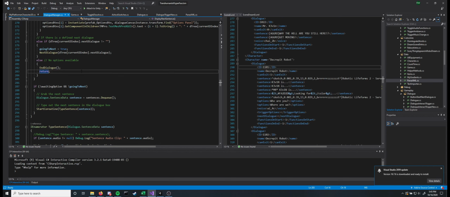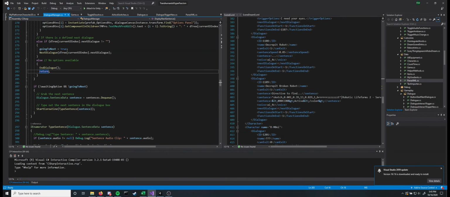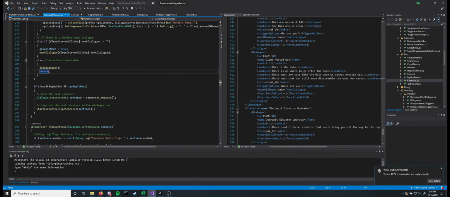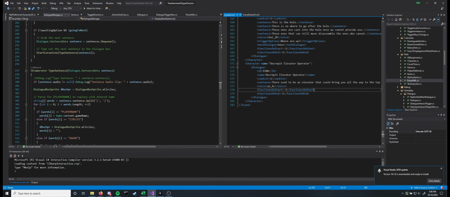So if I want, say in here, I want a dialogue to just exit, wherever the last one is, I can scroll down. Here's a good choice. Right here, there's a sentence, there's a voice, there's no options, there's no trigger options, there's no next dialogue, nothing. I guess trigger options don't really matter, but there's no options, there's no next dialogue, so this will just exit once you read this sentence and go to the next.